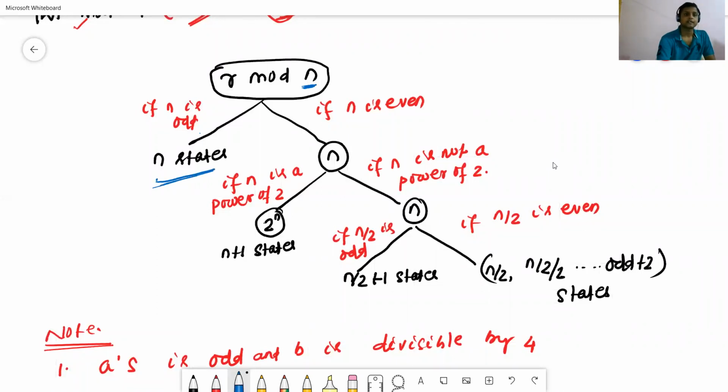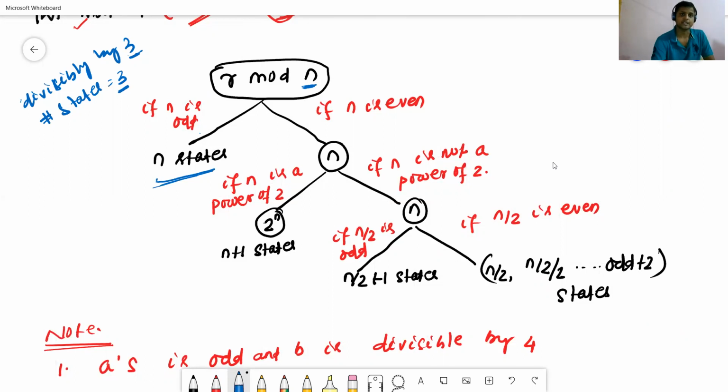For example, divisible by 3. Since 3 is odd, the number of states equals 3 in the case of the minimal DFA.